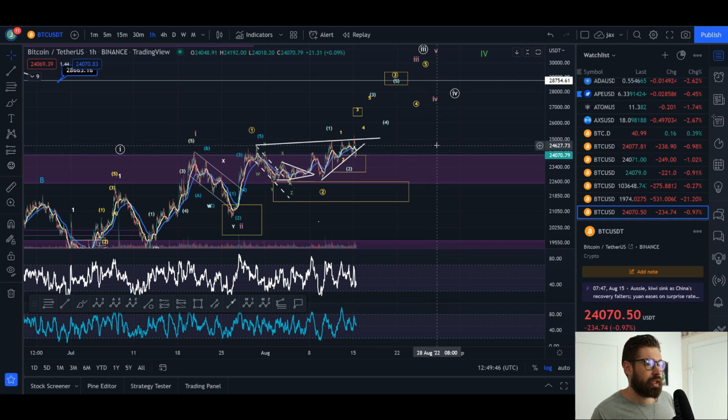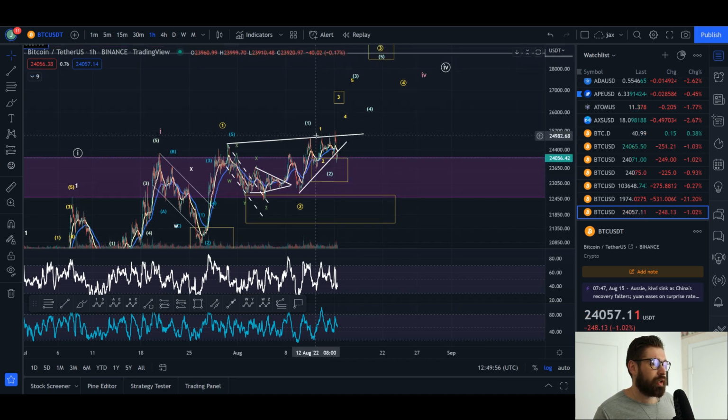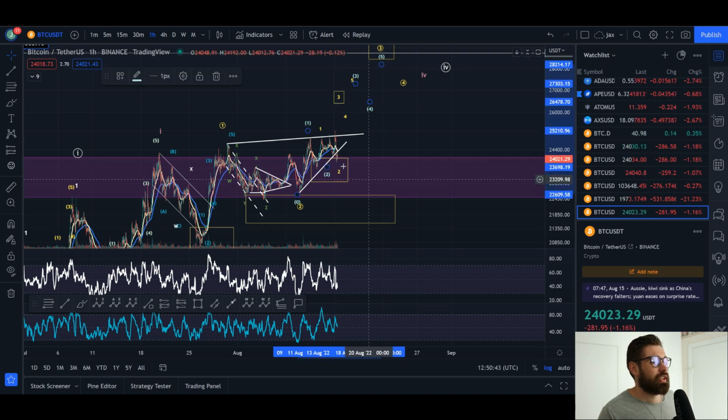So what we were looking at here is we had a wave 1, then we had a wave 2 pullback, and then we put in a pulse of wave 1, wave 2, looking for a wave 3. And in the smaller wave count, we had a wave 1, a wave 2 pullback. But as you can see, we've dropped below that previous wave 2. So either we're still just putting in a wave 2 pullback here and still looking for that wave 3 to the upside, but if we were to come down and lose this low, that would invalidate it.